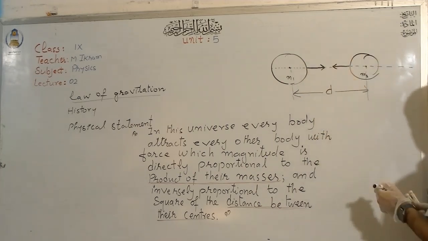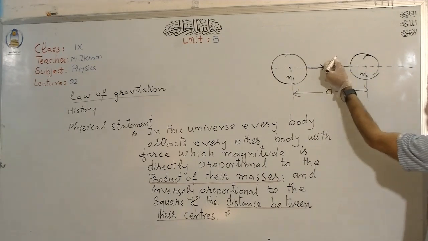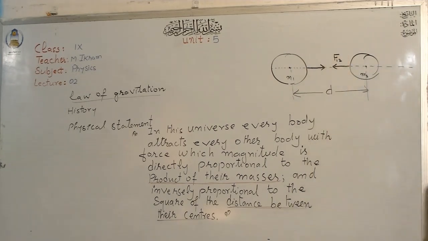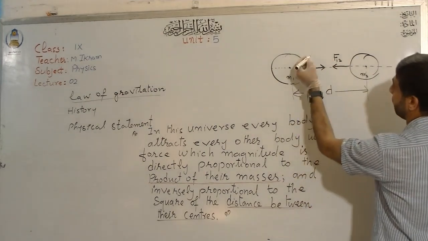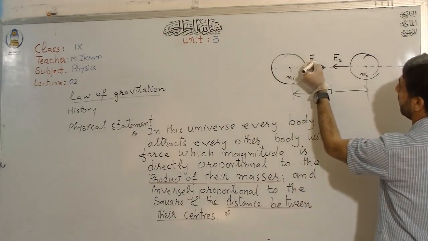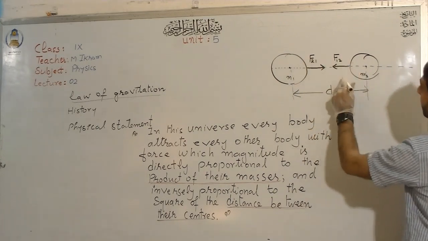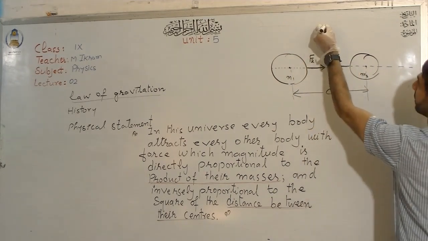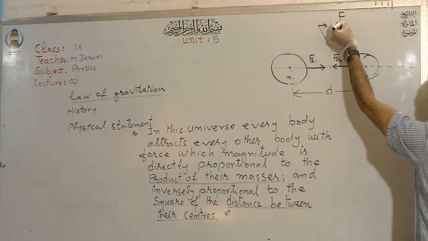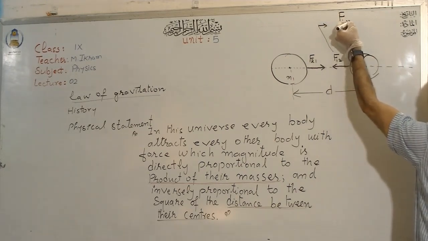I would like to label this force as F12 and this force as F21. Now, what is this F12 force? You can read it as 1 on 2.